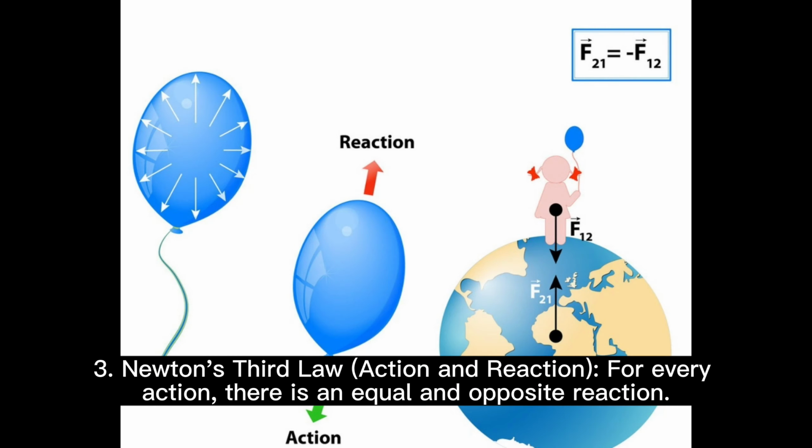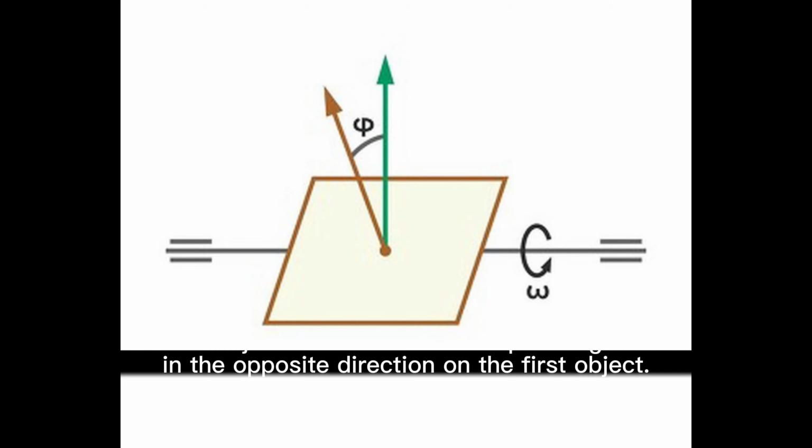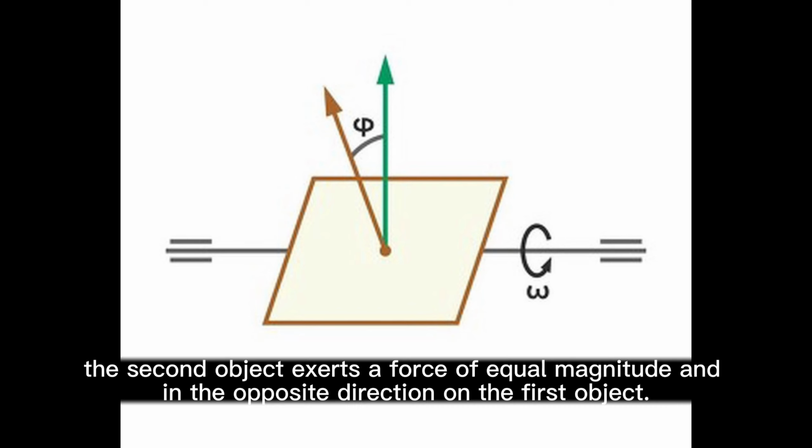3. Newton's third law, action and reaction. For every action, there is an equal and opposite reaction. This means that if one object exerts a force on a second object, the second object exerts a force of equal magnitude and in the opposite direction on the first object.